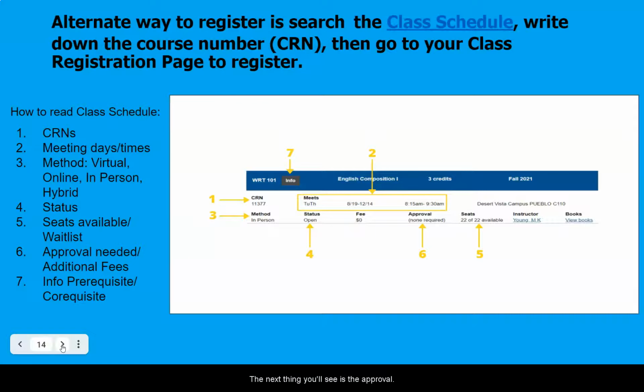The next thing you'll see is the approval. For this particular class, none is required, but sometimes advisor or faculty approval is required for your class. Then you'll see the seats available. On the left, you'll see how many seats have already been taken, and on the right, you'll see how many seats are still available.